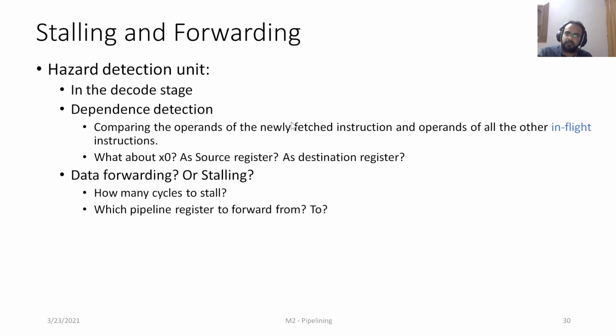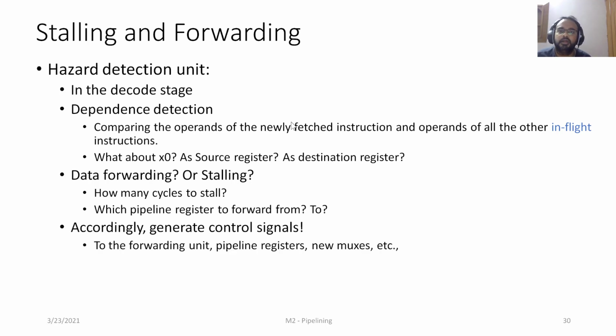Basically, should we pick the value from RZ or RY as an input to the execute stage or memory stage, etc. All these signals need to be generated. First, we need to determine which register to pick, and accordingly we will generate the control signals. These control signals will be given to the forwarding unit, the pipeline registers, and all the new muxes that we have introduced to handle the data forwarding.